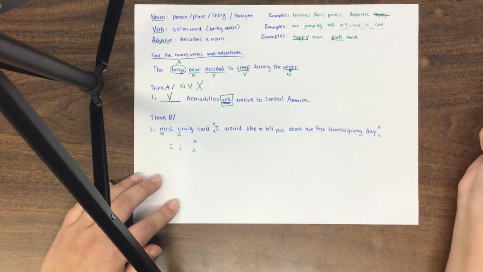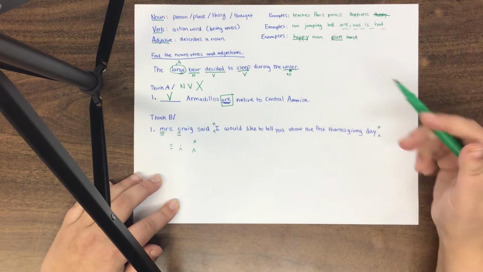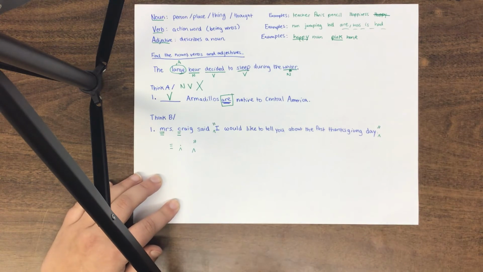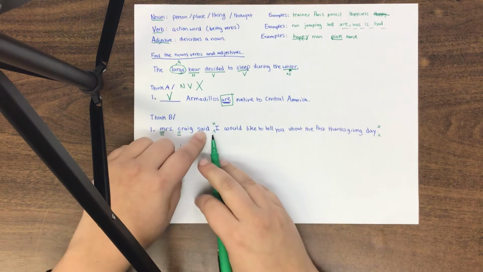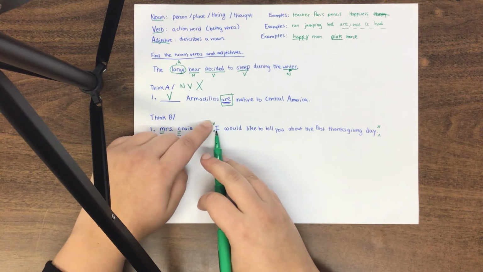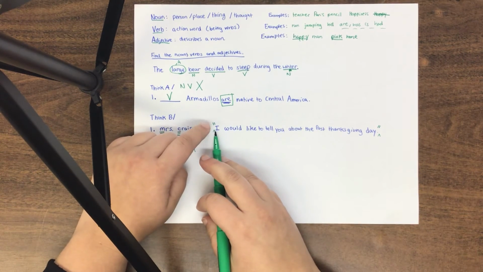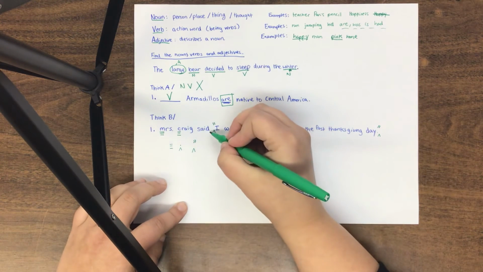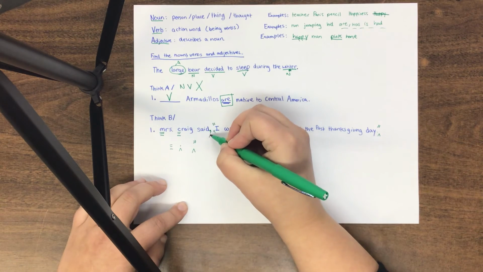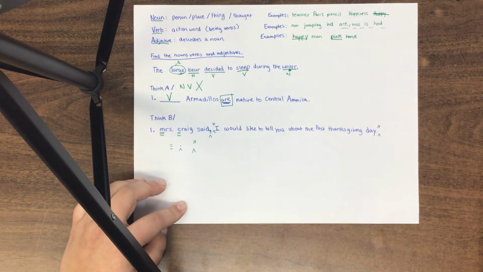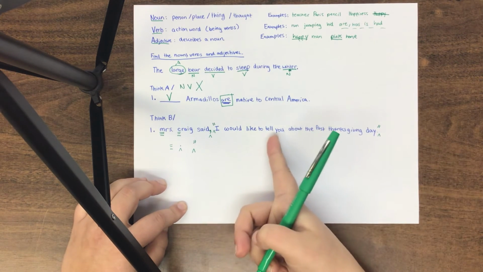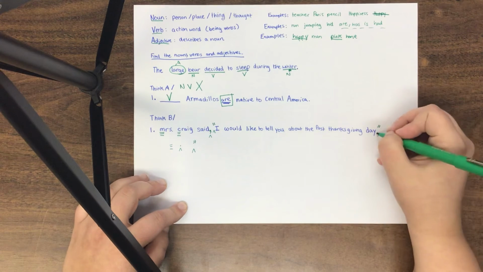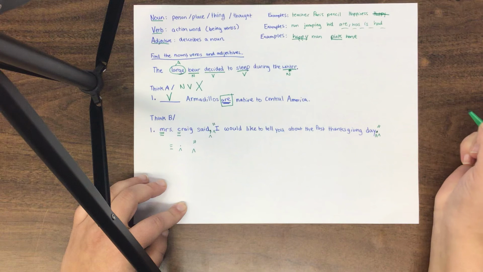Next, I'm going to see if I need any more punctuation. This is going back to the rules we talked about yesterday. So first of all, I'm going to think, whenever I have a quotation that does not start a sentence off, what needs to go before the quotation? If you said a comma, you are correct. So I need to add my comma in here. I would like to tell you about the first Thanksgiving Day. Make sure we have a period at the end or some form of punctuation at the end. It might be in your notebook, but I'm going to put it in anyways.